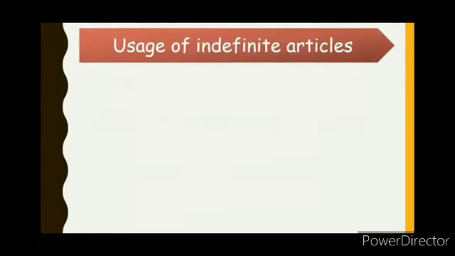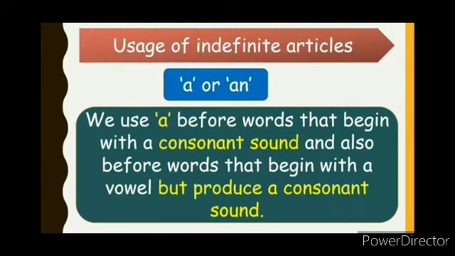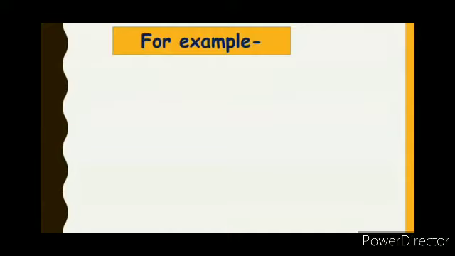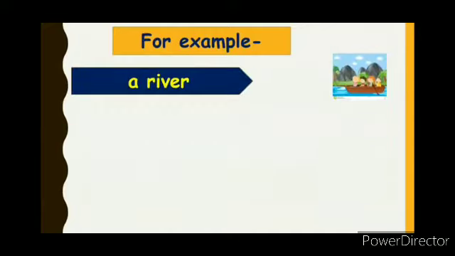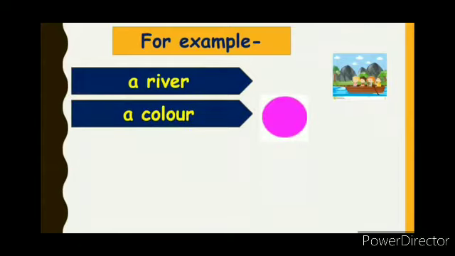Use of indefinite articles, a or an. We use a before words that begin with a consonant sound and also before words that begin with a vowel but produce a consonant sound. Now, what is this consonant sound? For example, let us say a river. River, R is a consonant. Color, a color. C is a consonant.